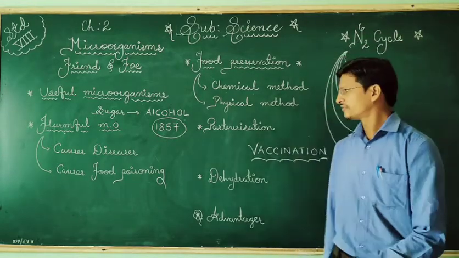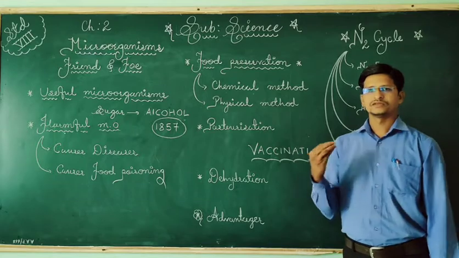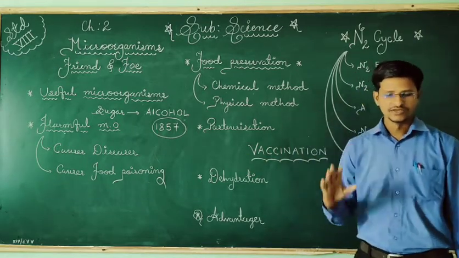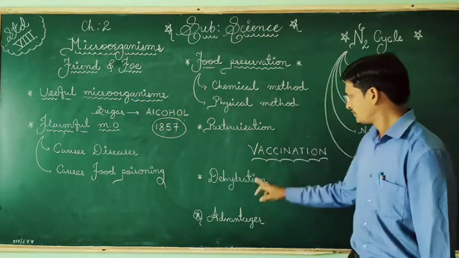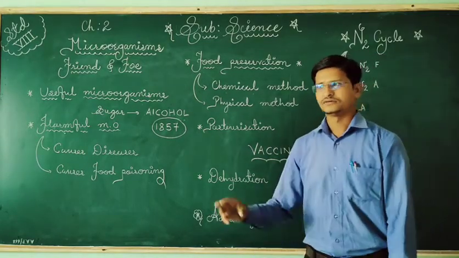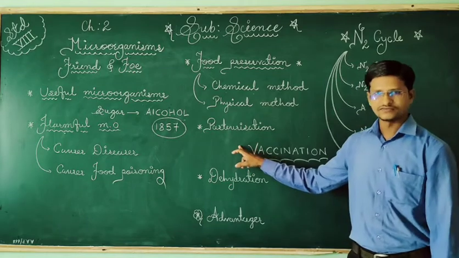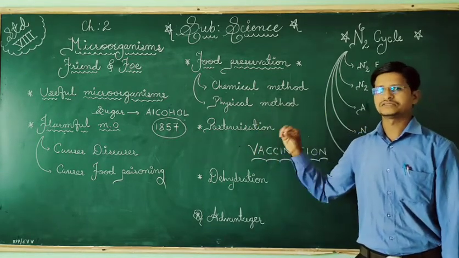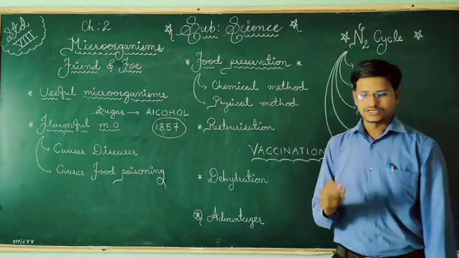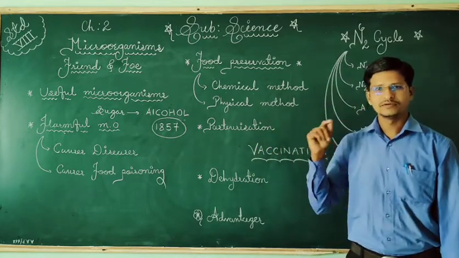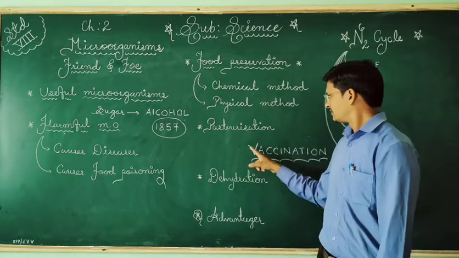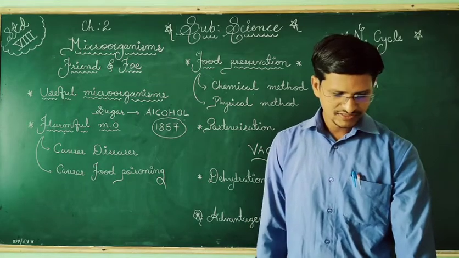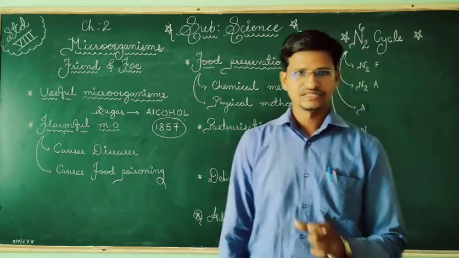So this type of dangerous disease can be prevented by vaccination. So in future, if you want to avoid this type of disease, we must take vaccines. Then only we are able to prevent such diseases. And for that, there is a schedule.